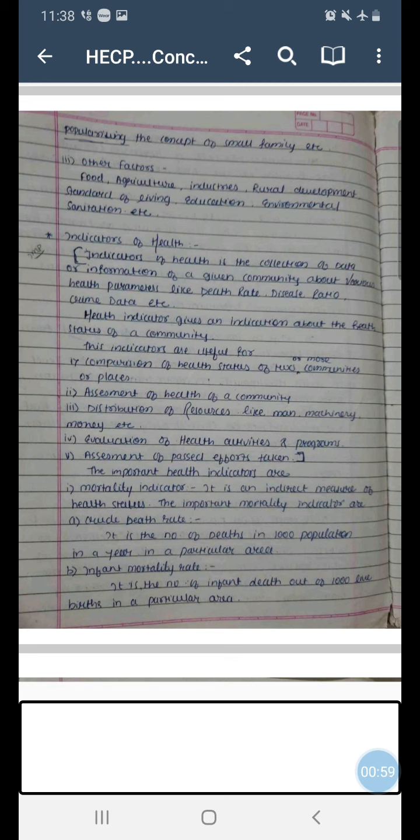Say for example, if government wants to compare the health status of two states or two places or two cities within a state, then these parameters will be very much helpful.